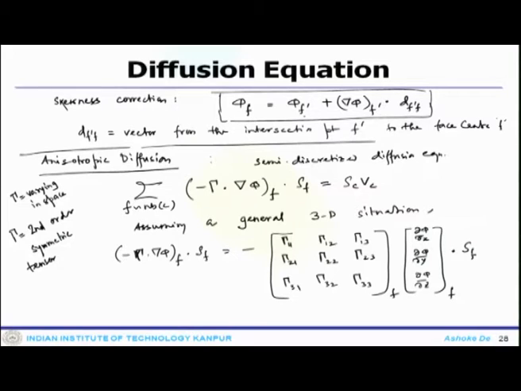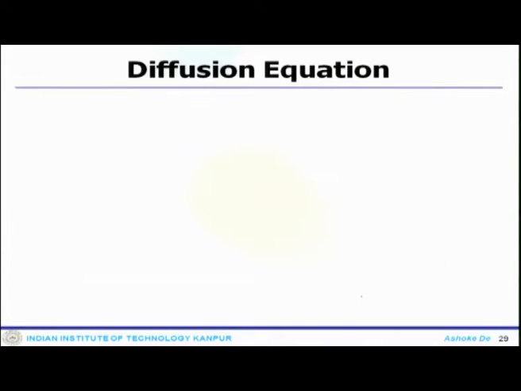So, in a generic 3-dimensional system, gamma is a tensor. The gamma would look like that.